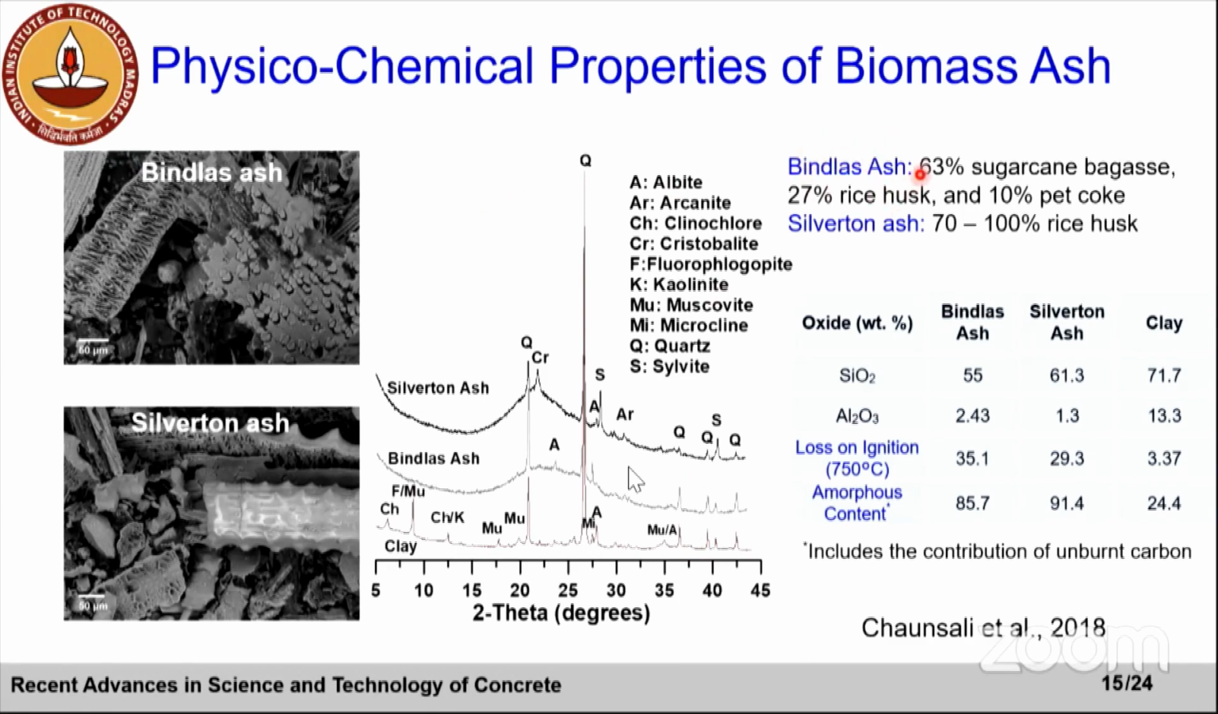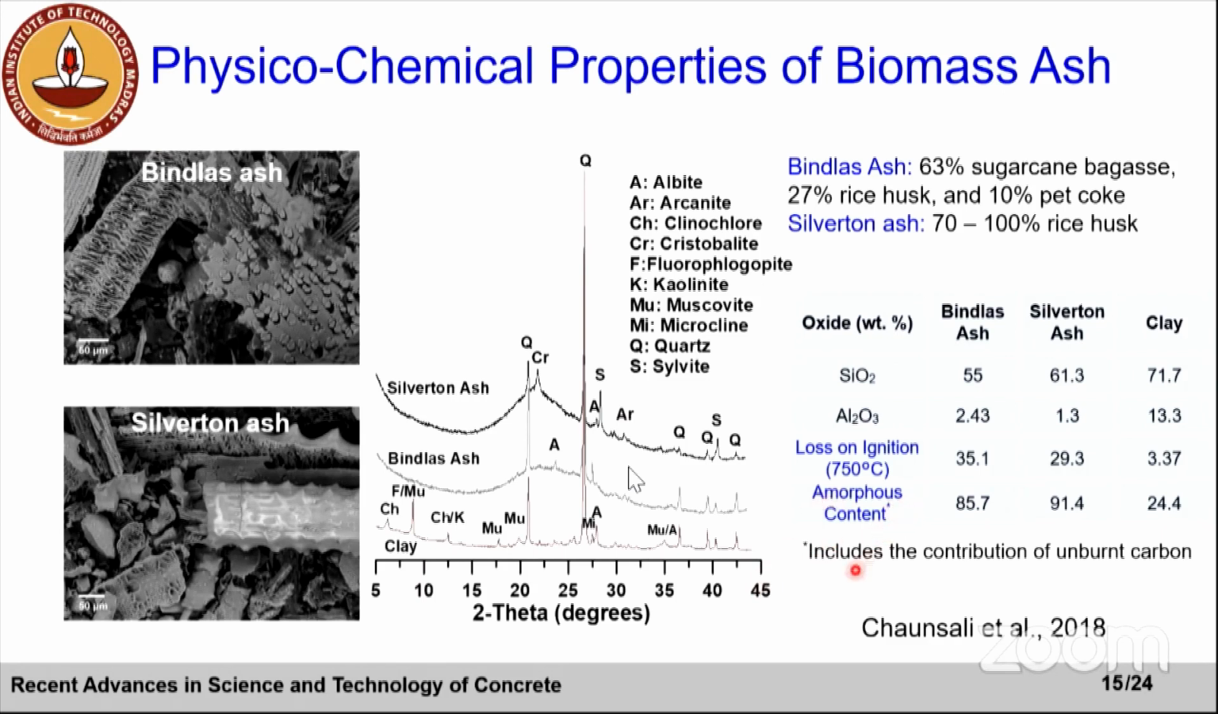So again, the difference between these two ashes in terms of feedstock was, you can see Bindless ash had sugarcane bagasse and also rice husk, 63% sugarcane bagasse and 27% rice husk, right, as a feedstock. And Silverton ash, on the other hand, was primarily based on rice husk, right? So that is going to affect the properties, right? Now I would like to draw your attention to this table. You see here first the loss on ignition value, significantly high, right? So 29 to 35%. That's the range. So we know that these ashes have a lot of residual carbon, and that's going to impact the properties, right?